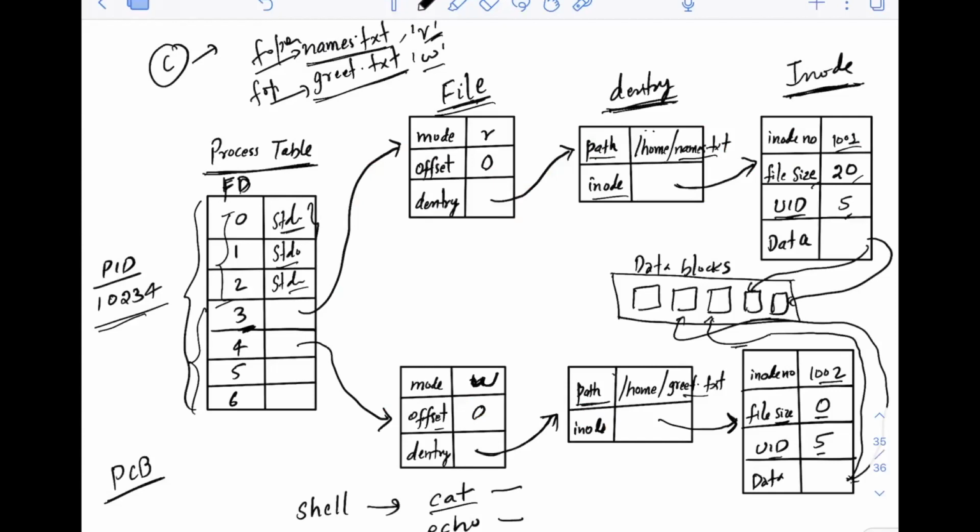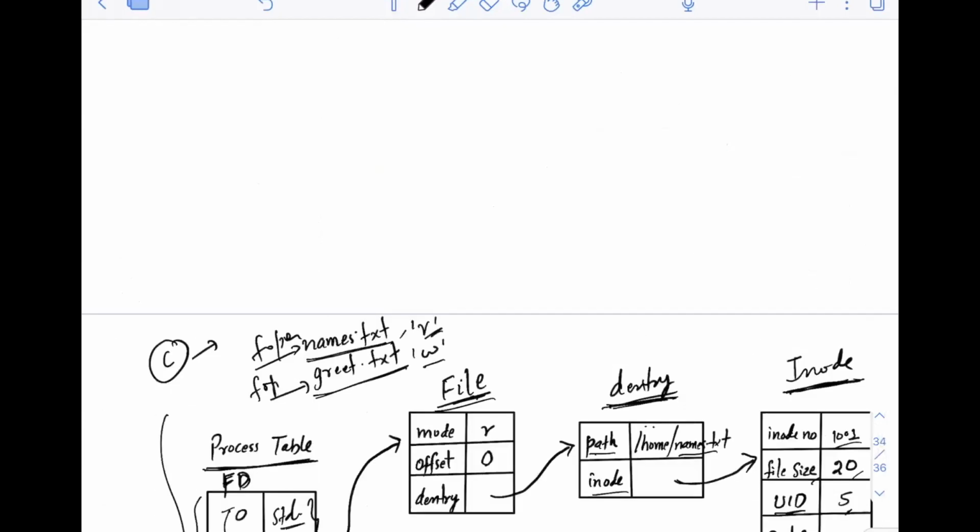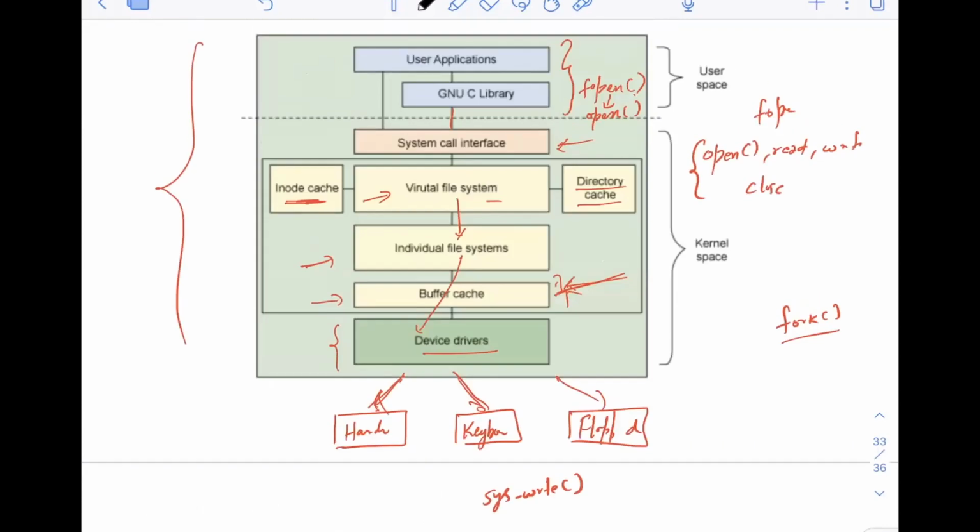I hope right now you will be able to explain, if somebody asks you, what actually happens when you open a file, close a file, read a file, or write a file. You now understand what's happening in the background with the help of VFS objects. So you can connect this. This is very low level, and this is more of a higher level architecture, showing how everything is happening.